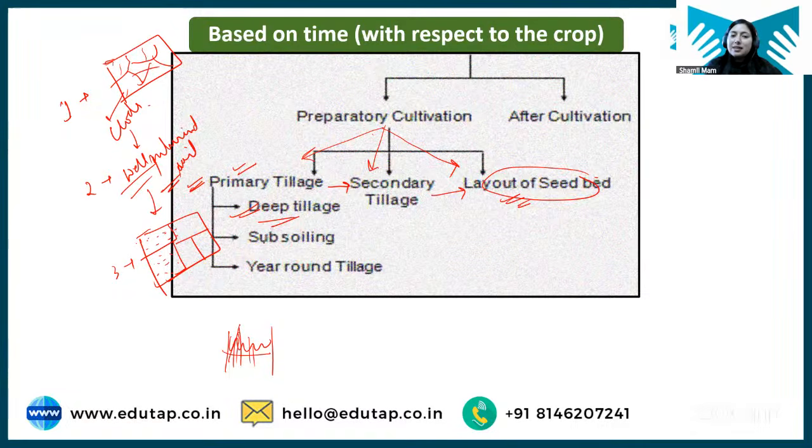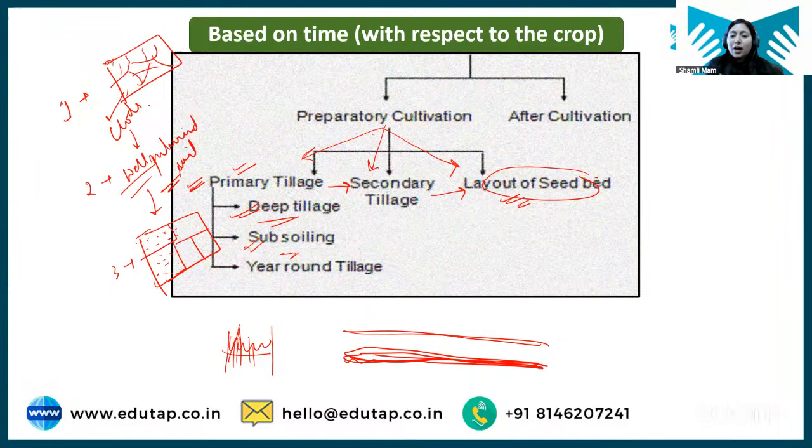Then we have subsoiling. Subsoiling is what? Students, sometimes due to multiple rotation of these heavy implements over the soil surface, it will lead to the formation of hard pans. Hard pans means the soil becomes so hard that it does not allow water to infiltrate, it does not allow roots to penetrate, right? So we need to break this hard pan. Why? Because if this hard pan is there in the soil, it will lead to water stagnation.